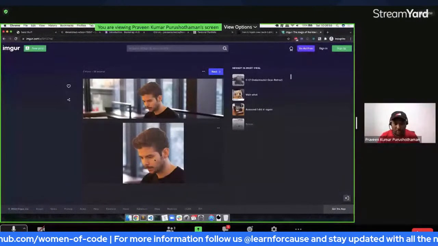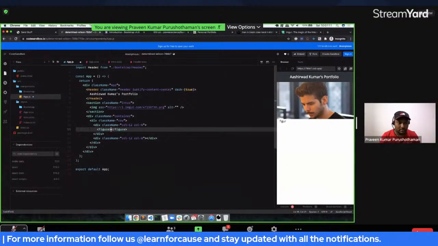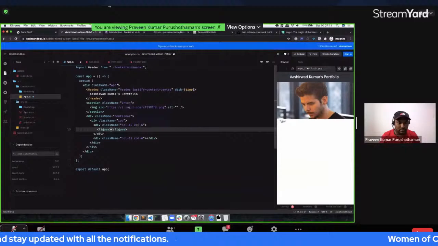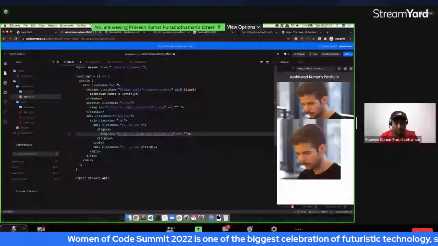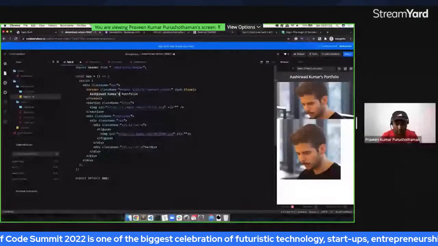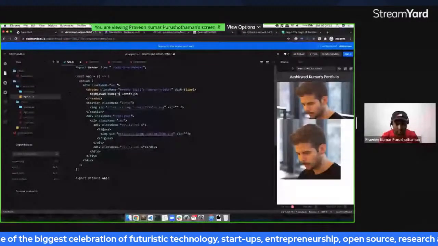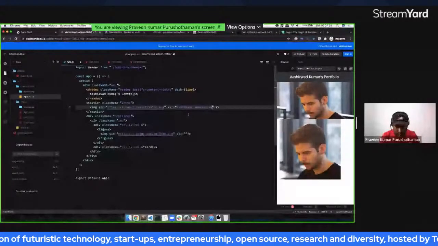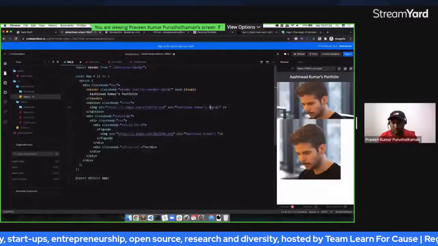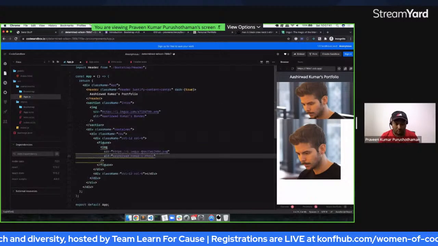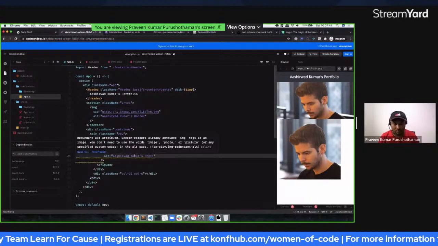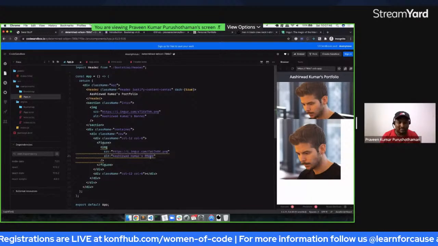and let's add it over here. So we can use a figure with an image. So this is the person. Okay, so now we have got this one.